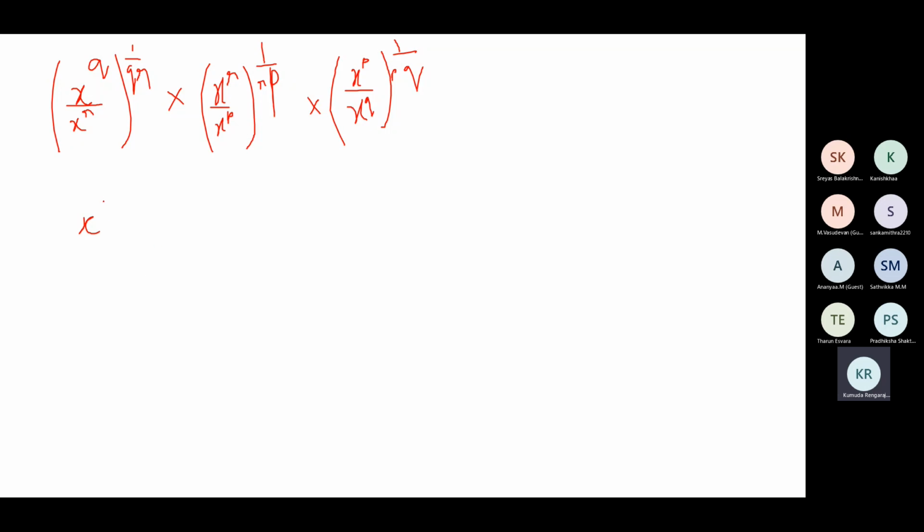What will you get? What is x to the power q into 1 by qr, multiplying the powers? Don't you think q and q will get cancelled and you'll have x by x to the power 1 by r? Yes or no?